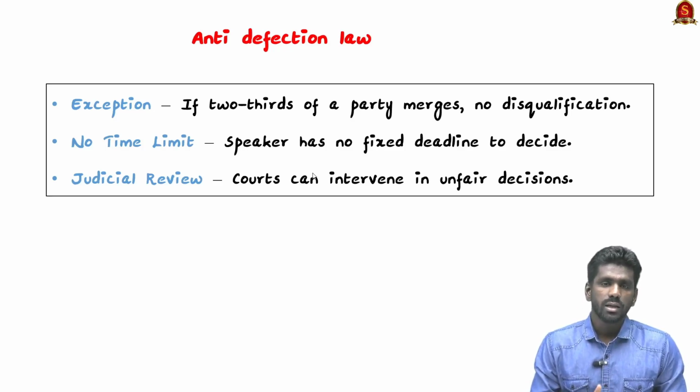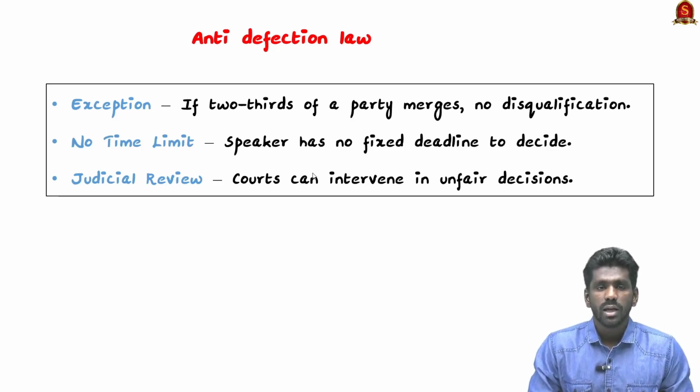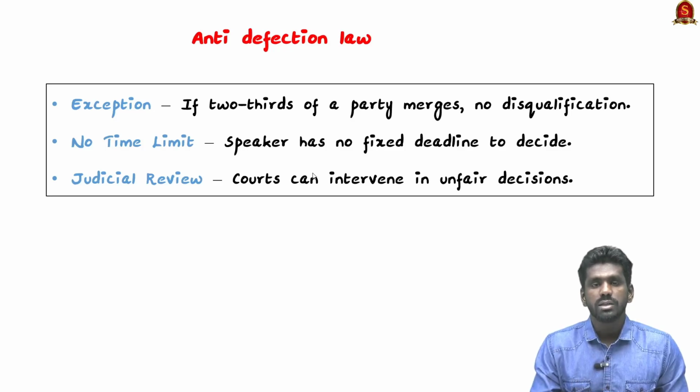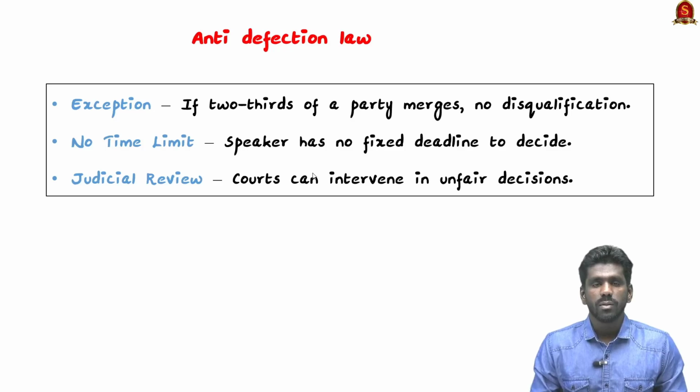The final authority to decide on the disqualification is the presiding officer, either the Speaker or Chairman. But his decision is subject to judicial review, which means it can be intervened in by the court if it violates a constitutional principle or natural justice. So this is an important point, please note that.